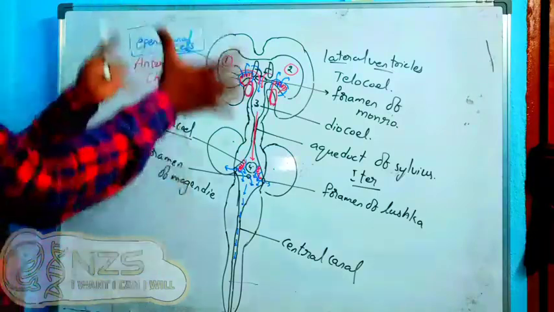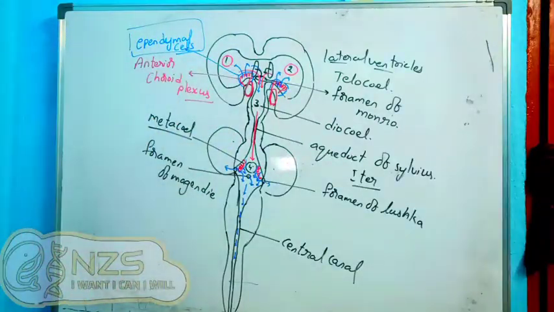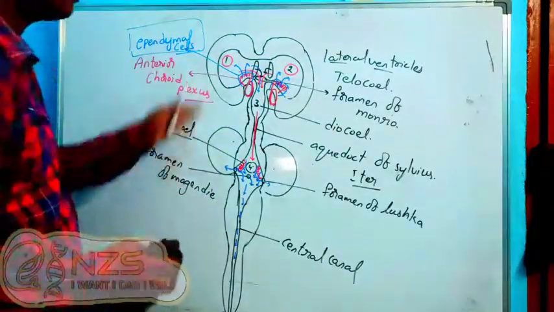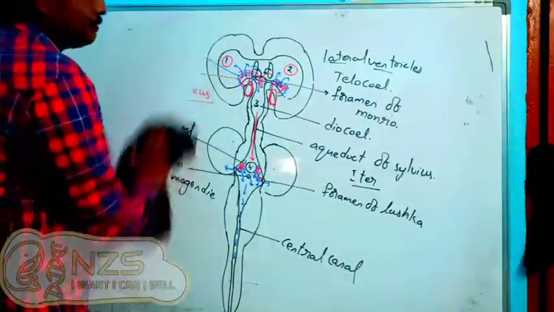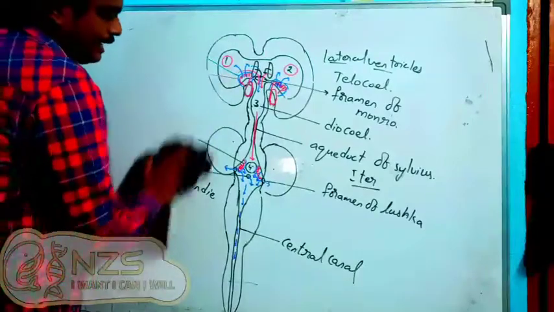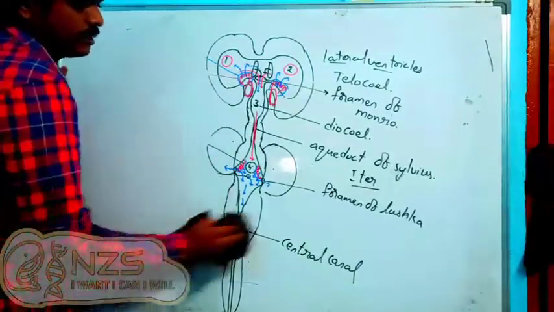So these are the internal cavities. Now from here, where does the CSF go? The CSF will go to the meninges. I will try to draw the meninges here. On the internal side, these are the four ventricles.